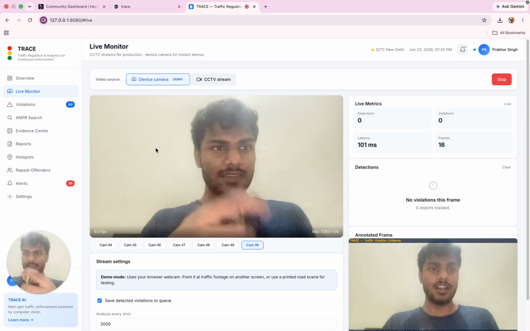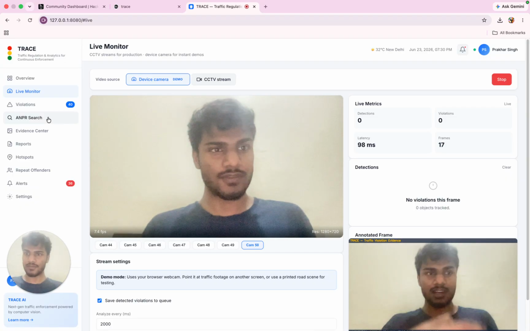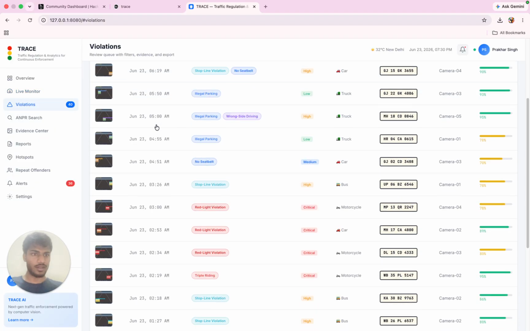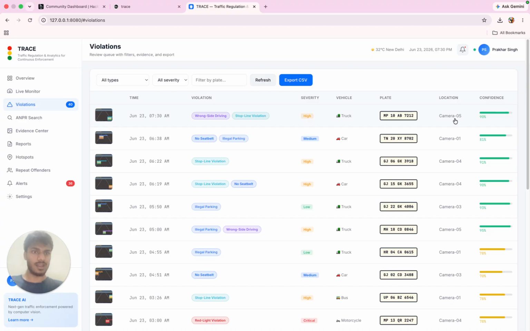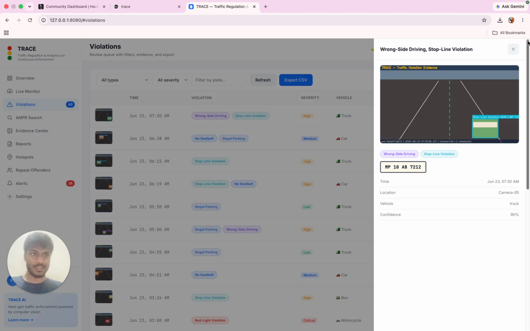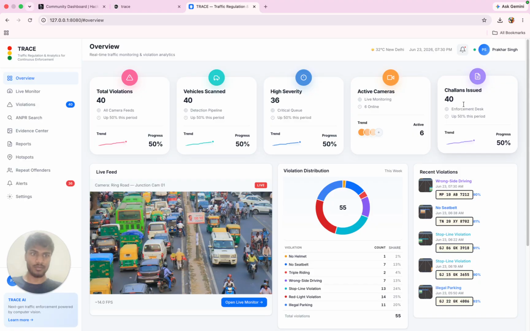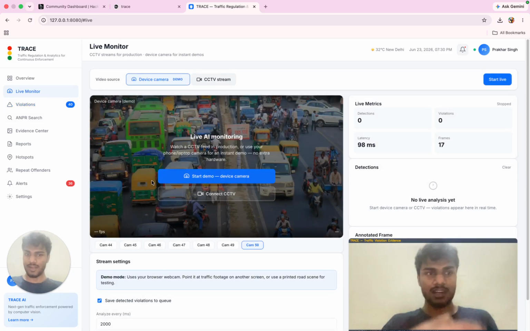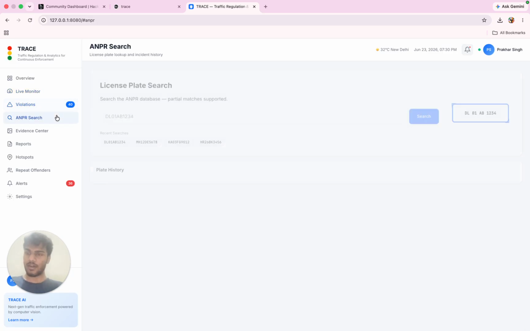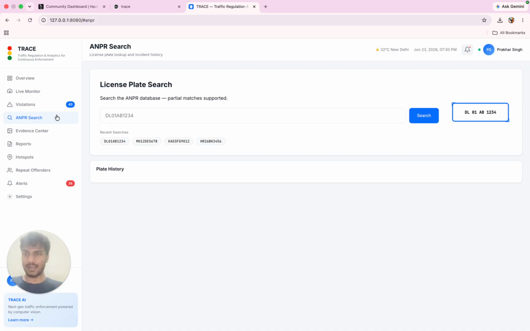It will detect this and directly feed into our system that someone is making a violation. On the basis of the confidence score, it will determine that this person is making a violation and issue a challan to them. You can directly figure out the number of challans issued, and see whose challan has been issued. That's how live monitoring works. The image will directly come into it, and you can also manually search for it.